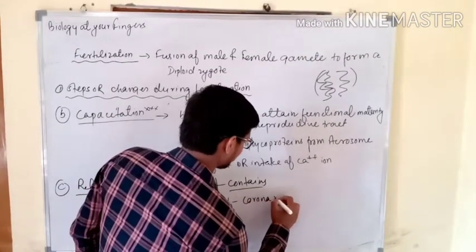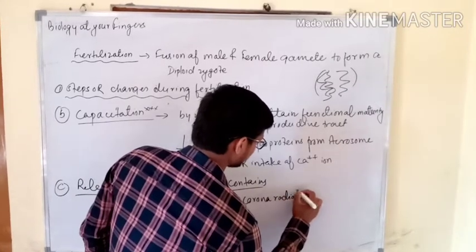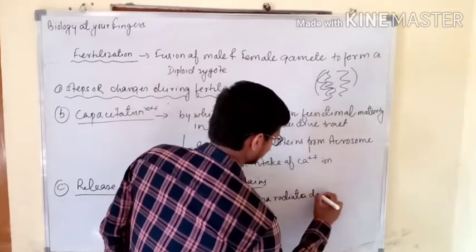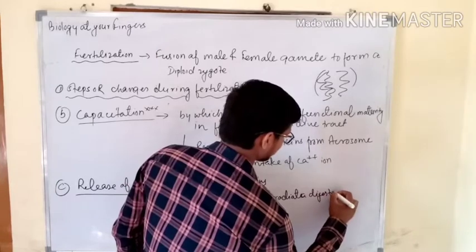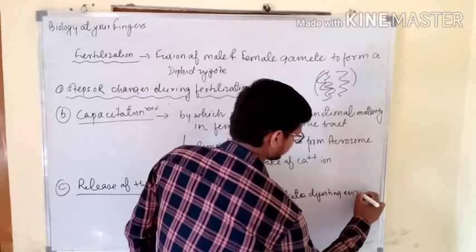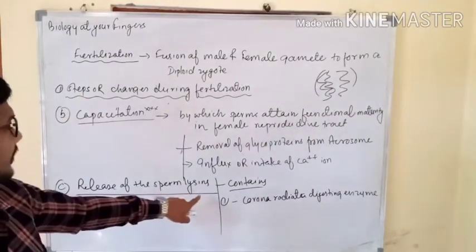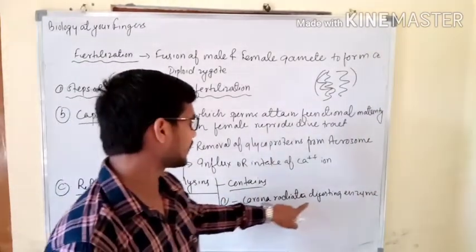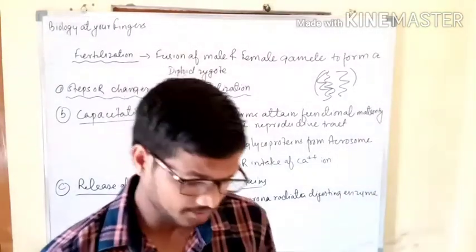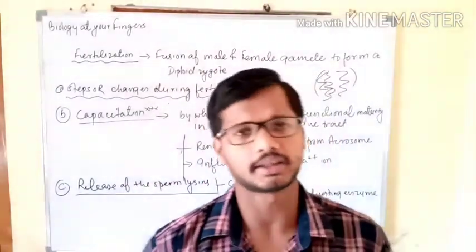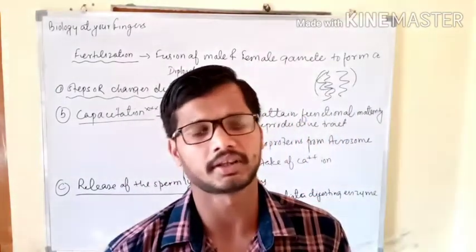corona radiata digesting enzyme. The first component of the sperm lysins is the corona radiata digesting enzyme. As you know, there are three kinds of layers found in the case of the egg.